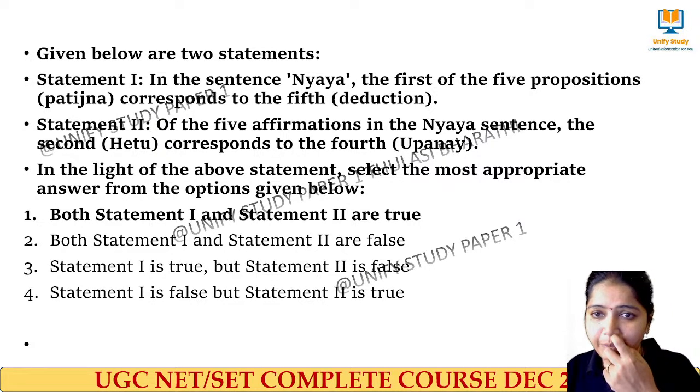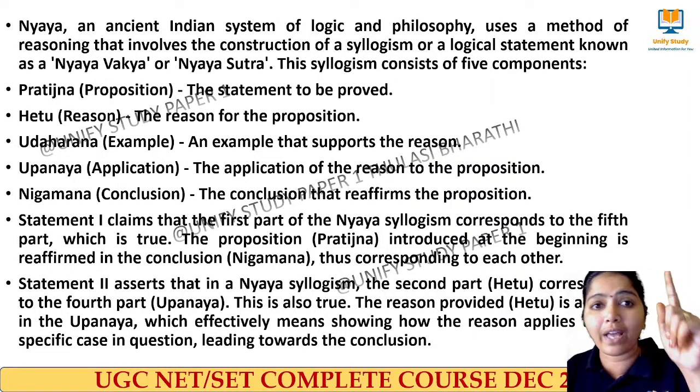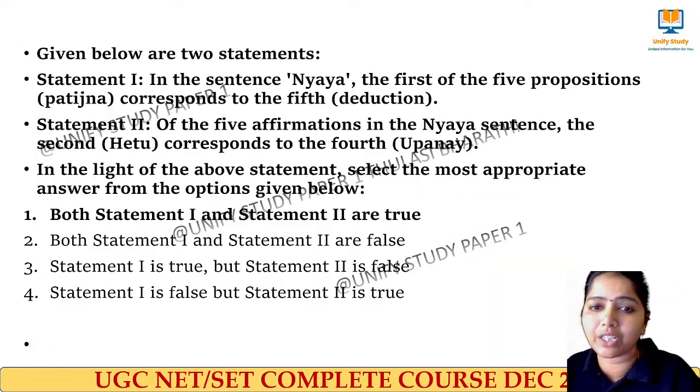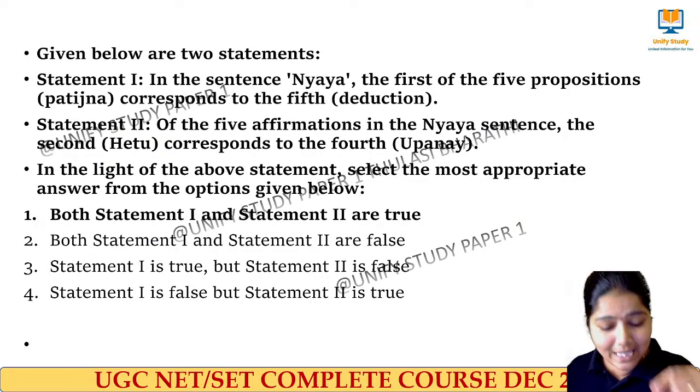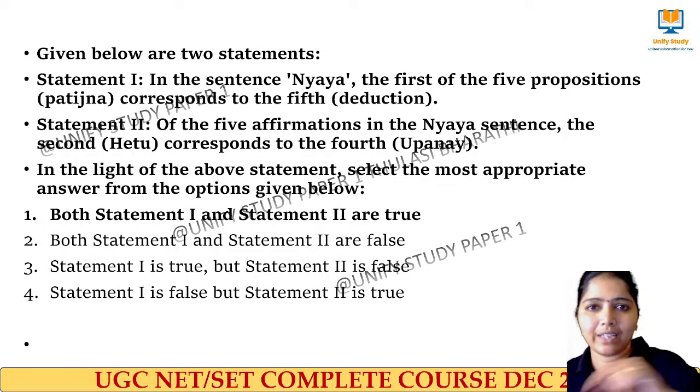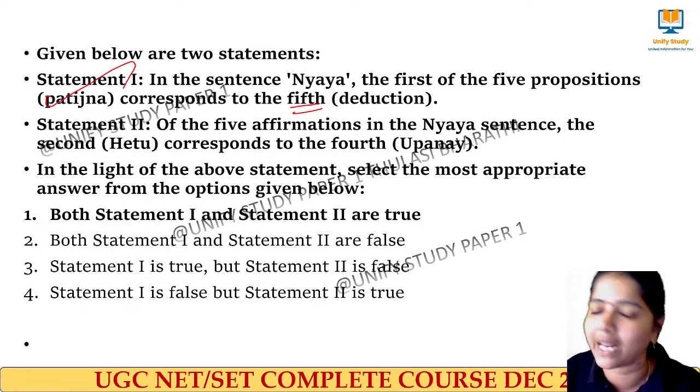Here, the first proposition, what is there? It is the statement to be proved. What is the statement to be proved? There is a fire on the hill. So the fire on the hill will be stated here in the Pratijna and that will also be there in the Nigmana, that is the conclusion. Yes, therefore there is a fire on the hill. That is how we conclude. So the first of the 5 propositions corresponds to the 5th. Yes, it is absolutely right.